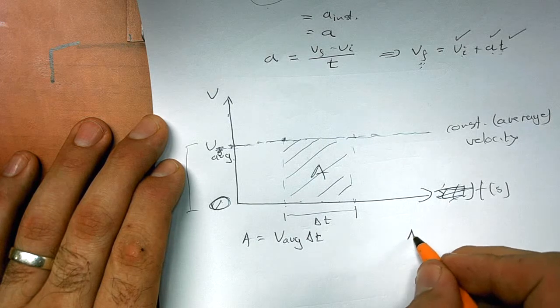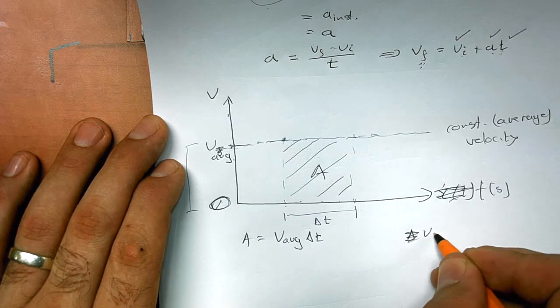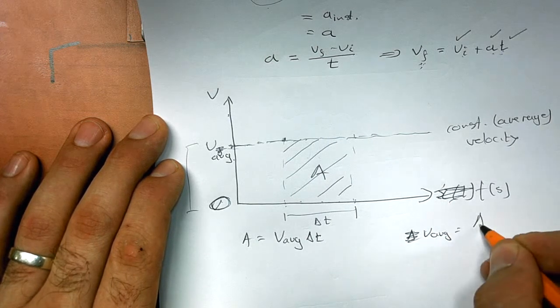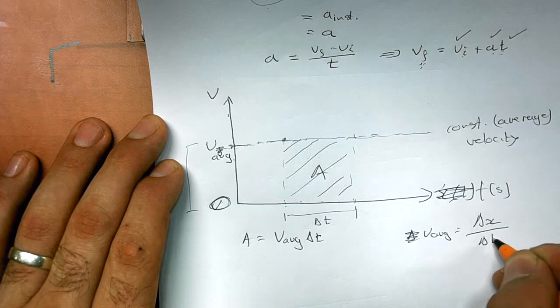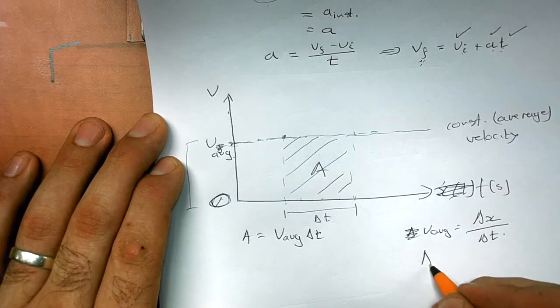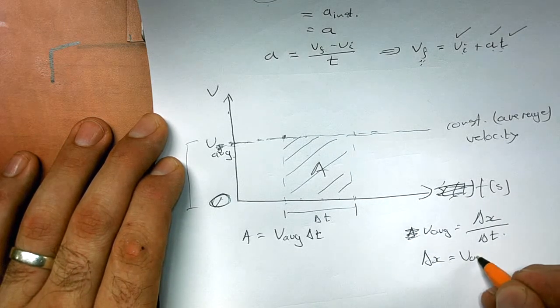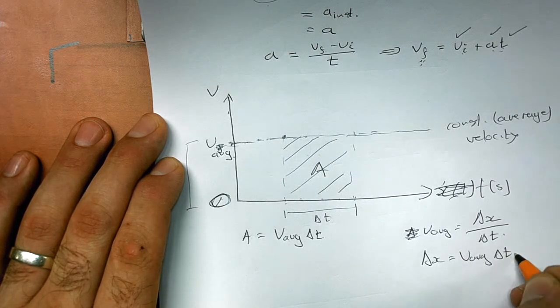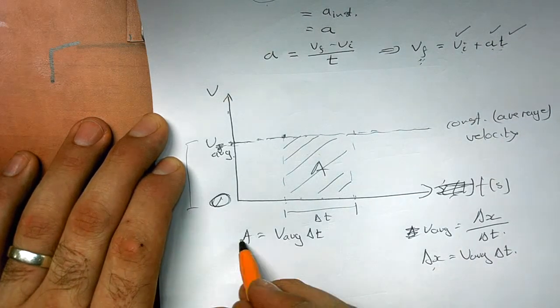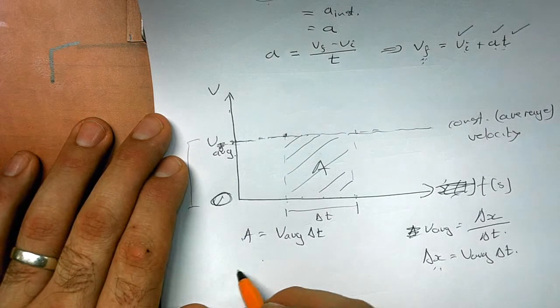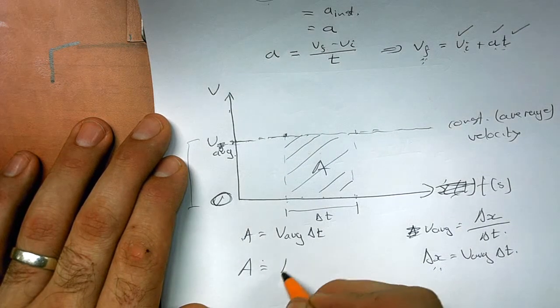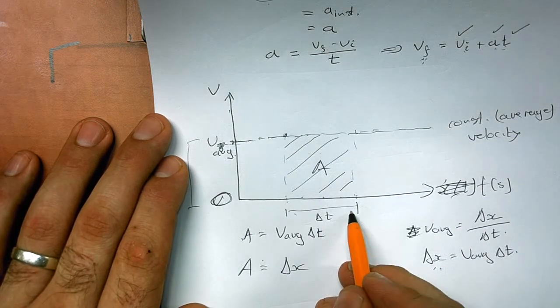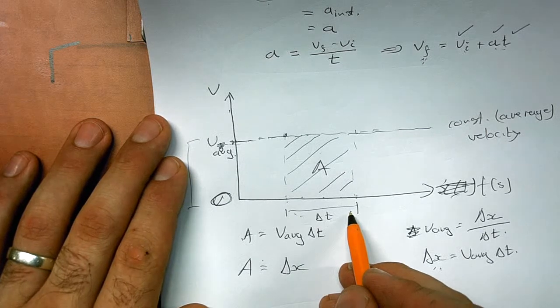And we know that our average velocity is defined as displacement divided by time, which means displacement is equal to average velocity times the time. So these two things look a lot similar. So therefore that area is equal to the displacement that happened over that time.